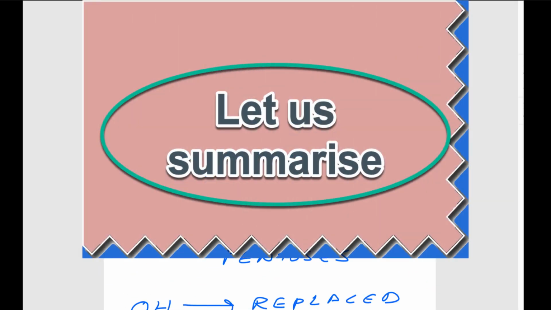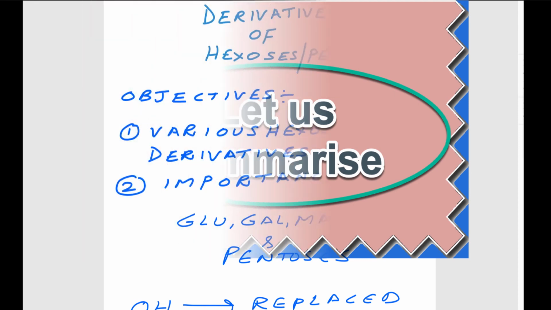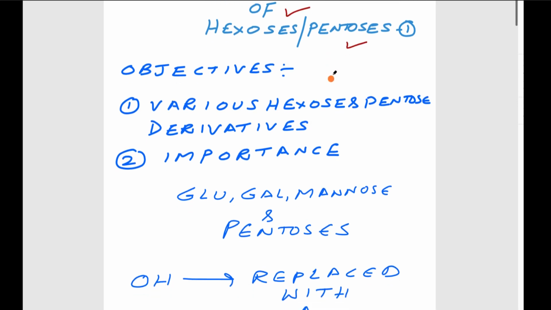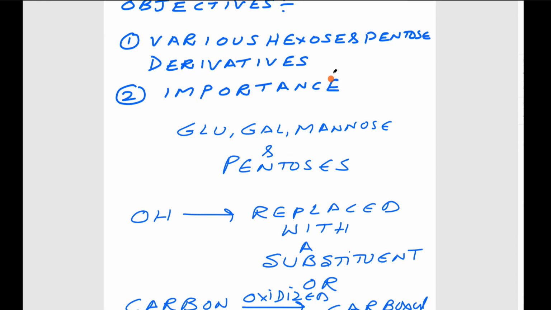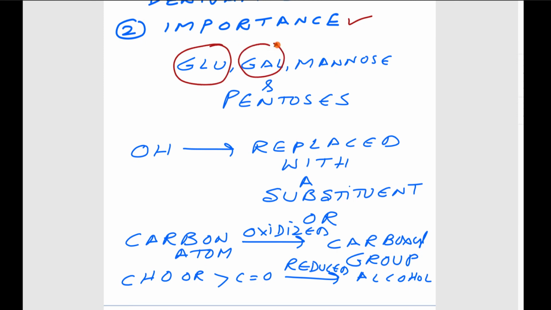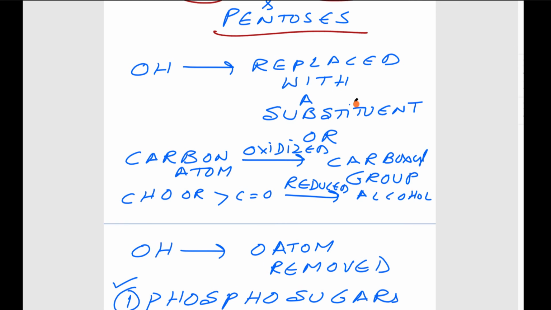Let me summarize today's topic. Today, we took up the derivatives of hexoses and pentoses. One of the objectives was that at the end of the session, the learner shall be able to describe various hexoses and pentoses, their derivatives, and their importance. There are glucose, galactose, mannose, and many pentoses. How are the derivatives formed?